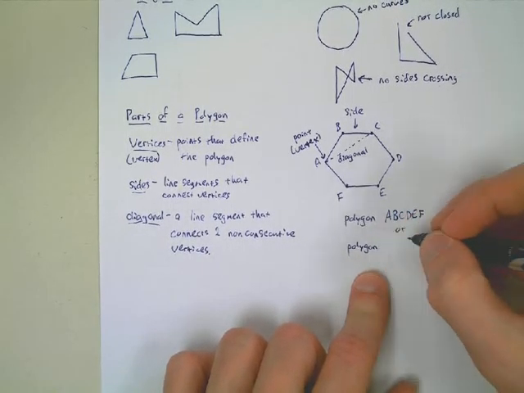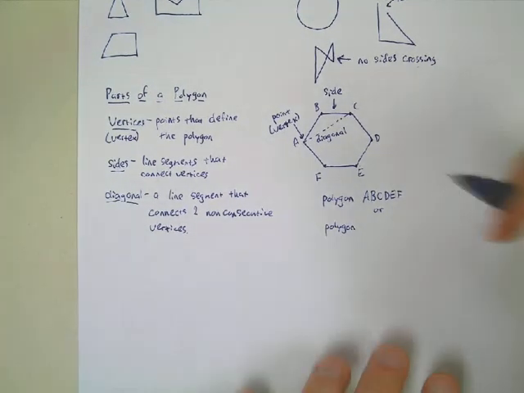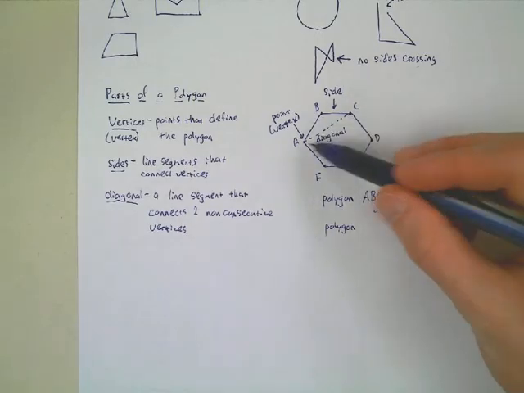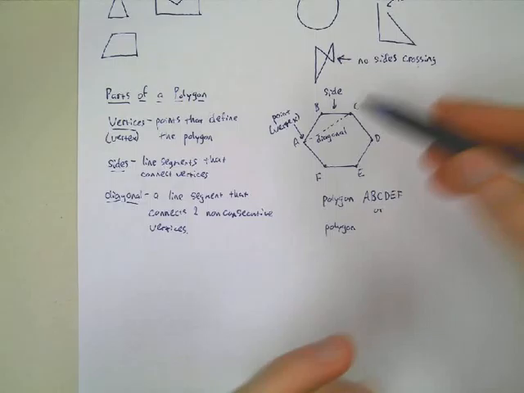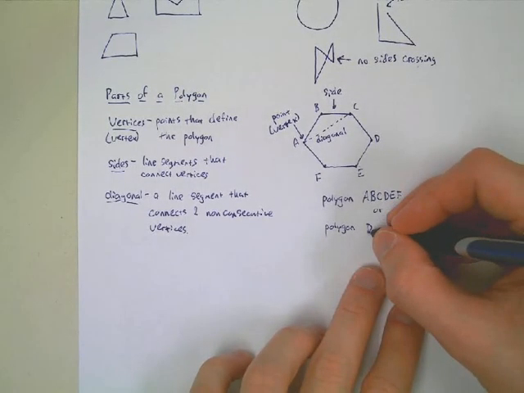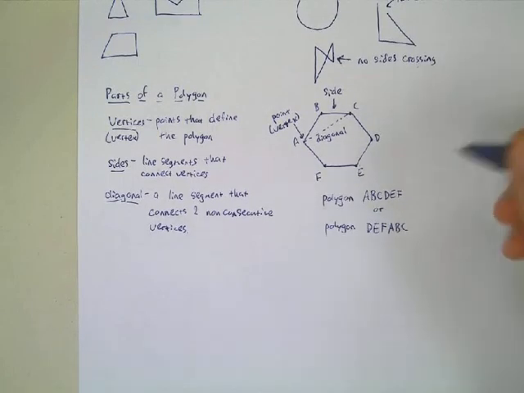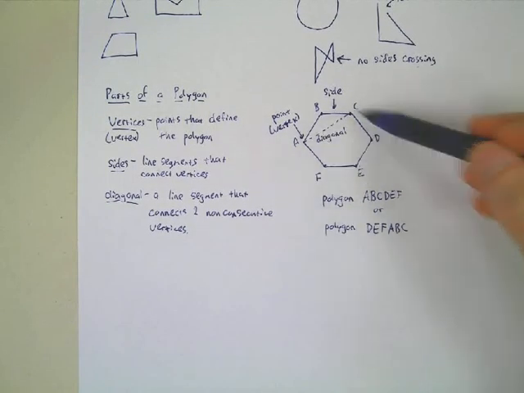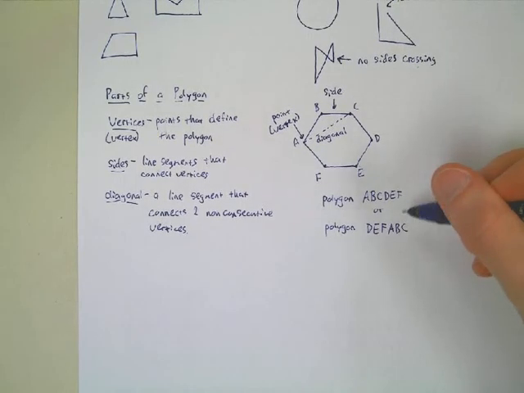Oh, sorry, yep. I see what you're saying. I'll zoom it out some there. Okay? So we could call it polygon A, B, C, D, E, F. We could just go around in alphabetical order, that's fine. But you can start at any point and just go around in order. So for example, I could start at D and then go E, F, A, B, C. There's a lot of options there. As long as you're naming them in order, consecutive points, then that's how you name the polygon. So A, B, C, D, E, F, or D, E, F, A, B, C, or a lot of other options. Okay? All right, questions on any of the parts of a polygon?